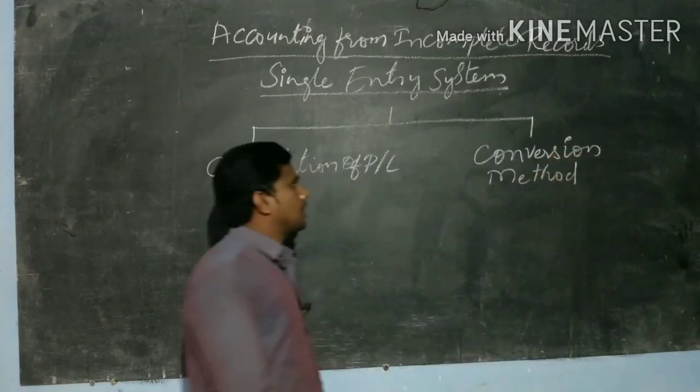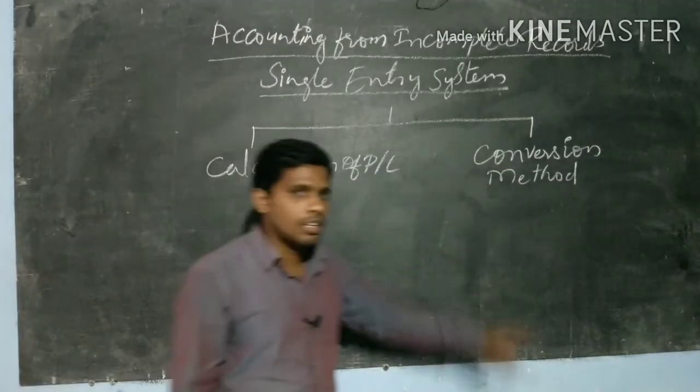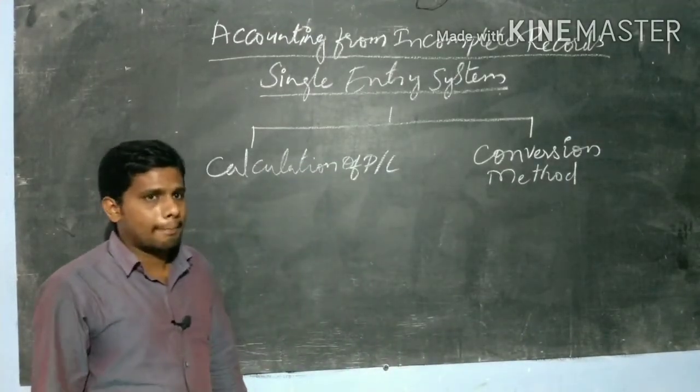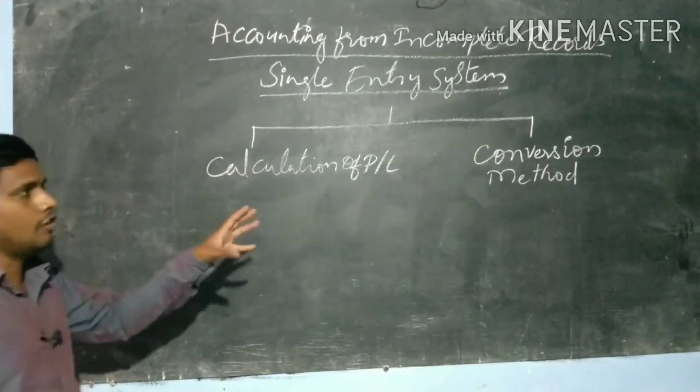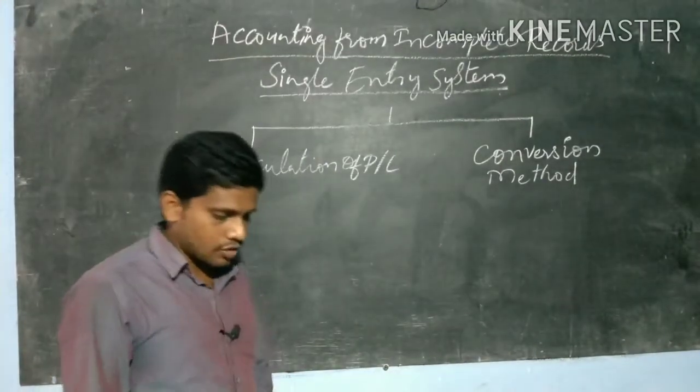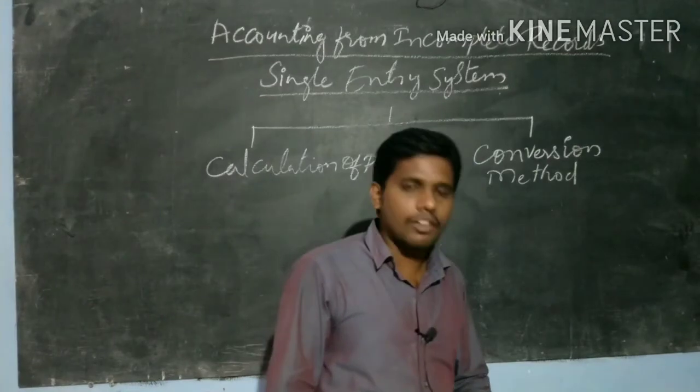What is the conversion method? Conversion method means converting into the double entry system. But this topic you don't have in your intermediate. You have only calculation of profit or loss. So you can have one question here.